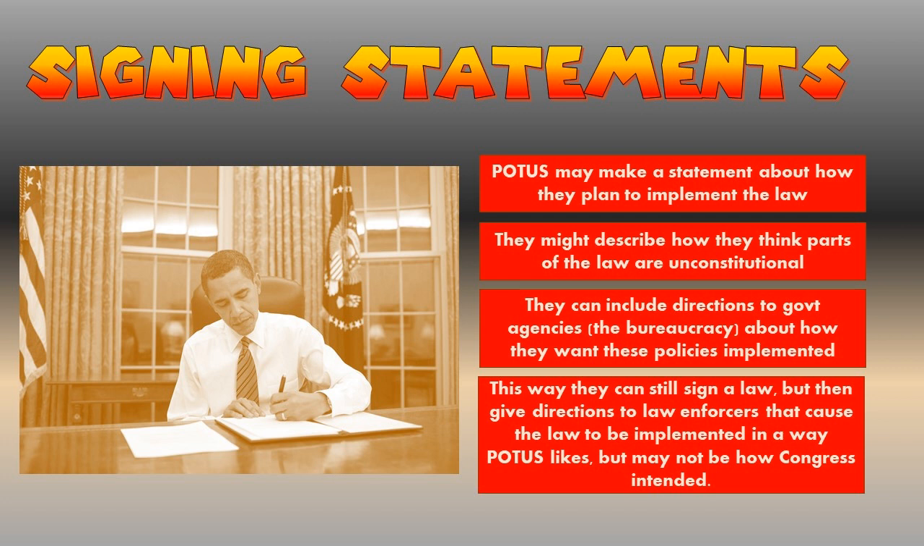So the president is issuing a statement. They're saying, here, I'm approving this law that Congress wrote today, but here's how I want my agencies to carry out the law. And it may not be the way that Congress intended. So the presidents can use the signing statements in this way. They can sign the law. They can give their directions to the law enforcers or whoever's implementing the law, who's carrying out the law, and they can cause the law to be implemented in a way that the president likes that may not be the way that Congress intended. The signing statements here, these are another important tool of the president to influence policymaking. Presidents are able to increase the amount of influence that they have over laws that Congress passed.